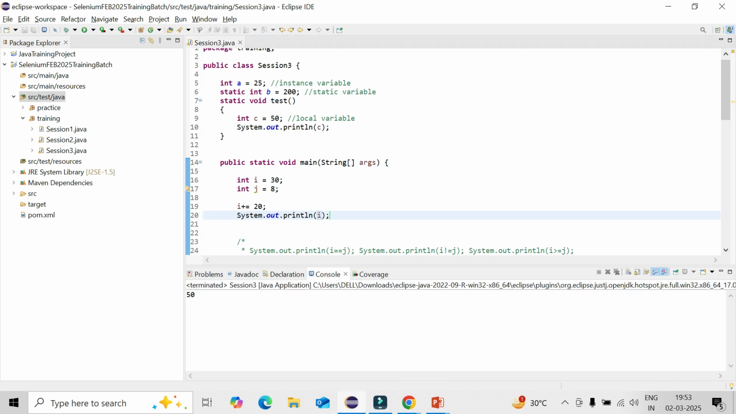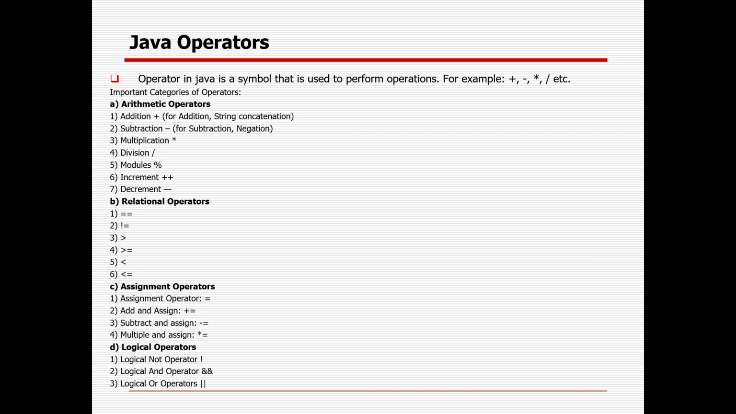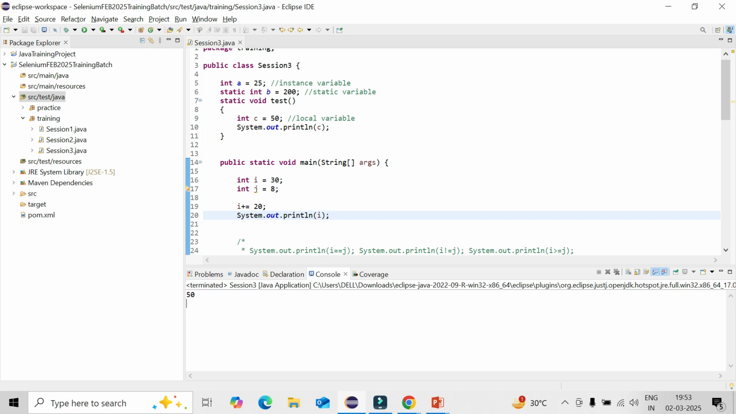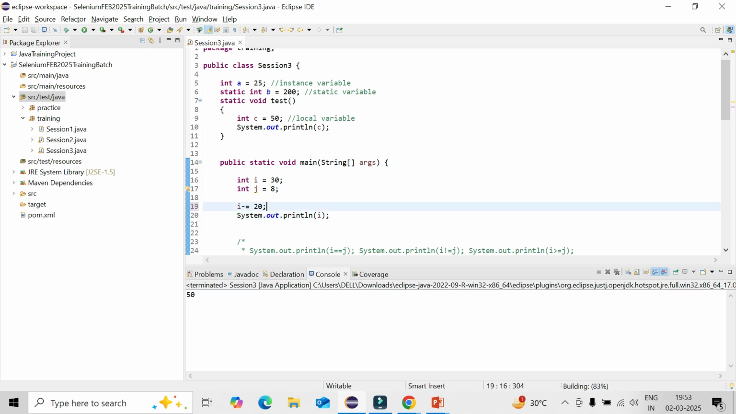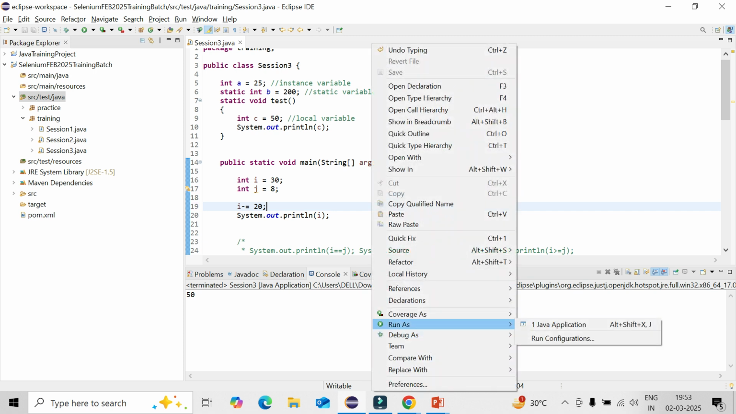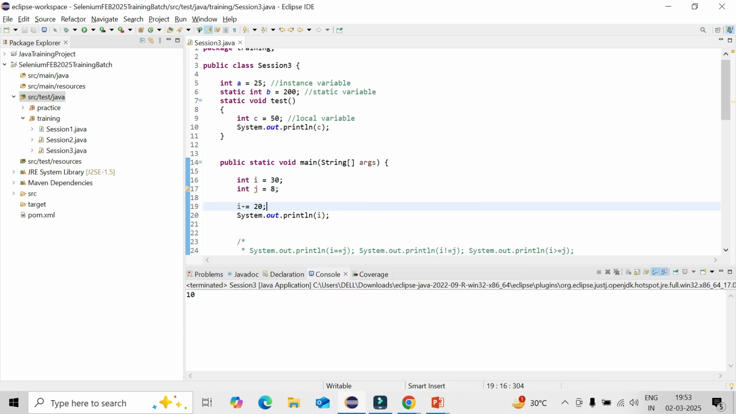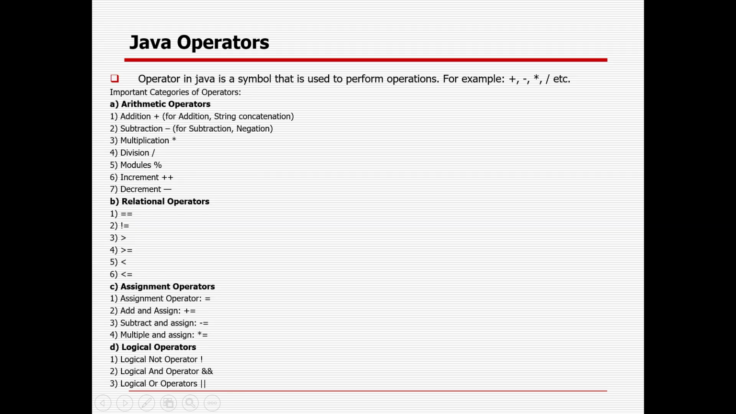So that is called an assignment operator. Similarly you can do add and assign, subtract and assign, multiply and assign, divide and assign, all this stuff you can do. In case you want to use the minus operator, minus equal to, the value of i will reduce by 20, so it will be 10. So multiply, divide, whatever you can do. Okay, these are the 4 operators you can use as assignment operators.